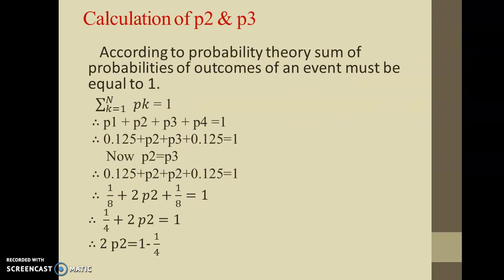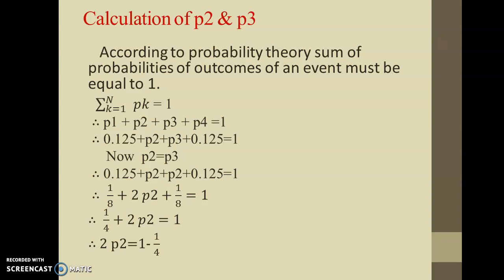So now we have to calculate h of x, but for the h of x you have to know probability of all four symbols that is mentioned in the problem statement. So we are going to use one characteristic of the probabilities, that is sum of probabilities of outcome of an event must be equal to 1.